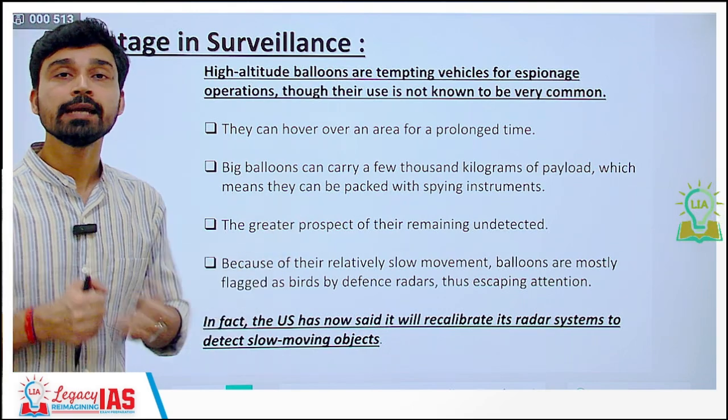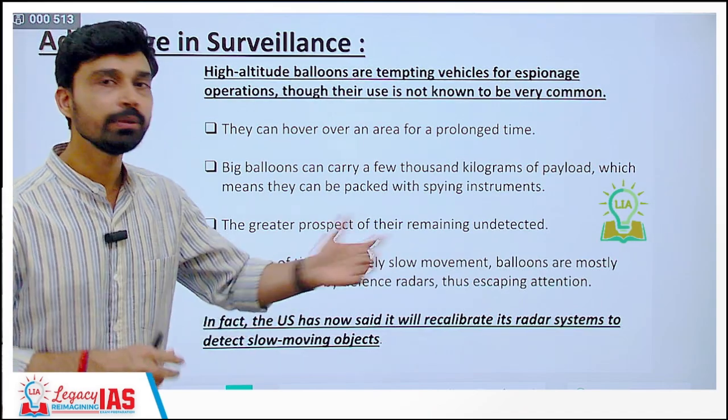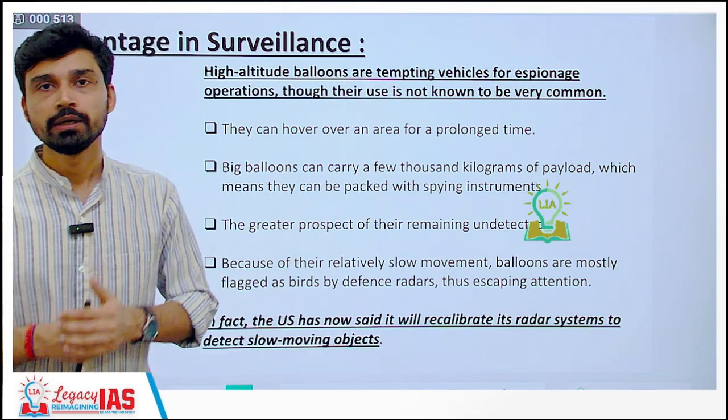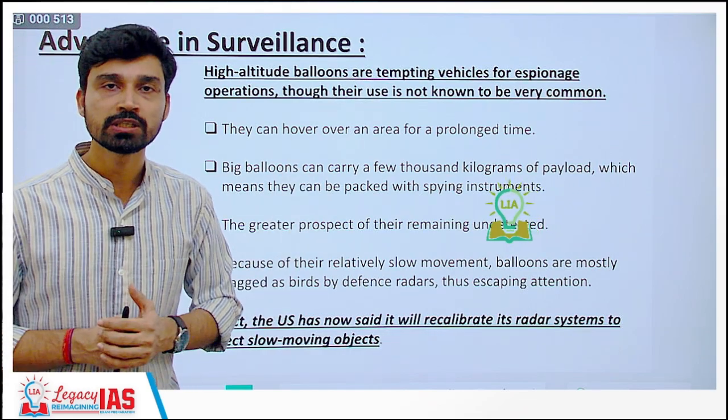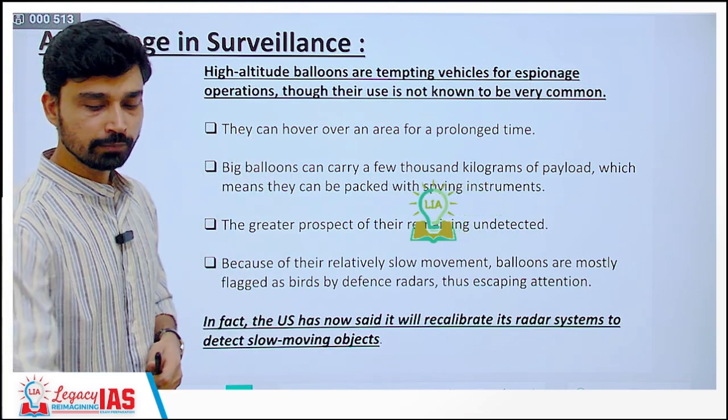Now the US has taken note of this, and that is why the US has clearly stated that they are trying to recalibrate the radar system to detect even slow moving objects. So if any balloon is found flying in US territories, then that can be detected and appropriate action can be taken.